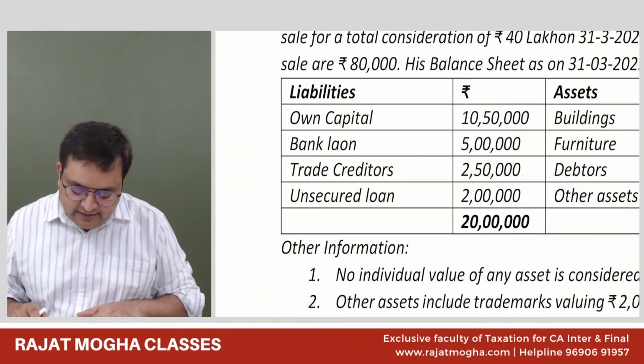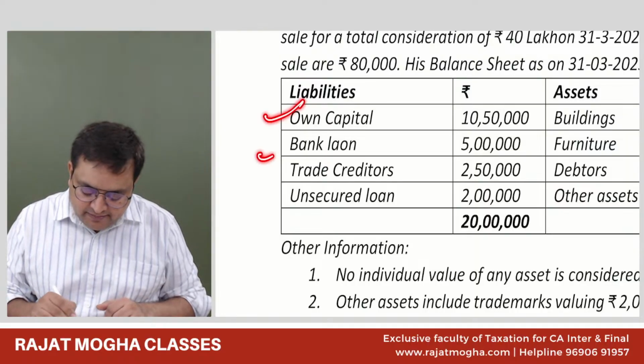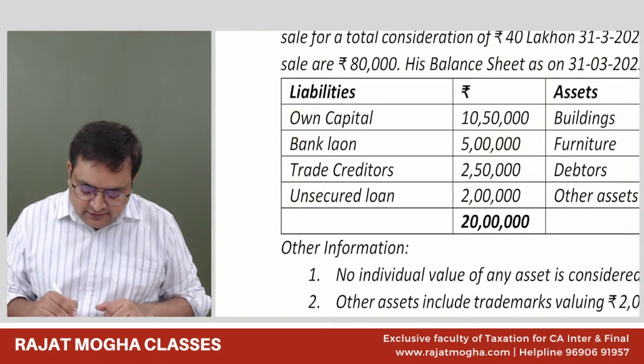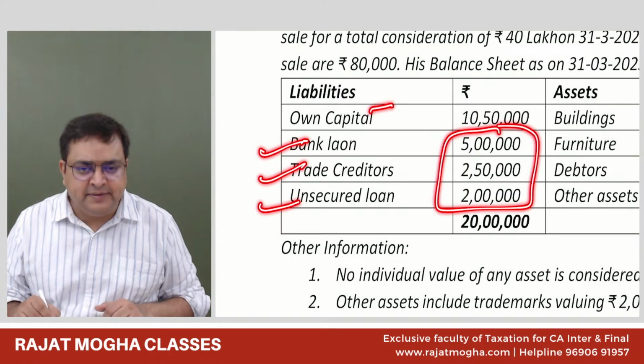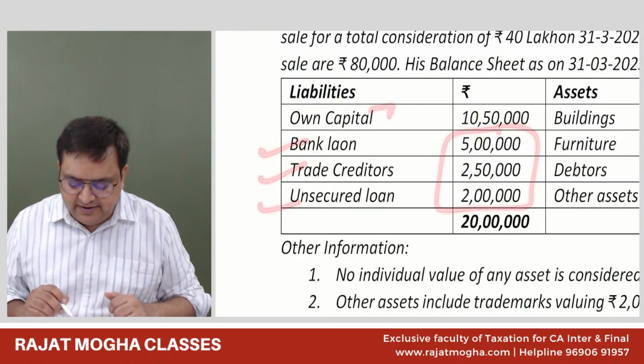And what is the outside liability? Bank loan, trade creditors, unsecured loan, these are outside liabilities. Own capital or any reserves is not an outside liability.